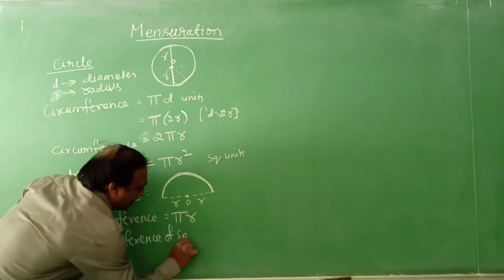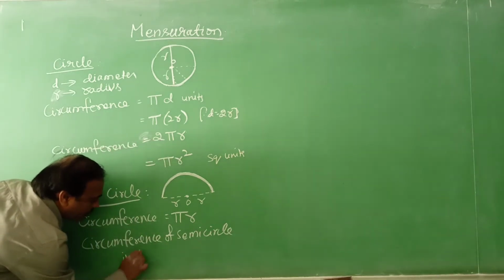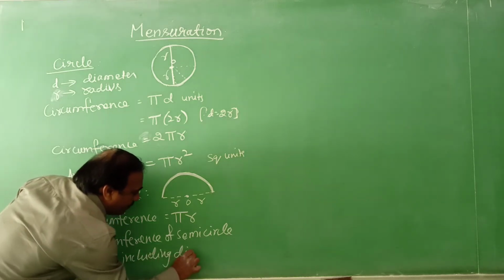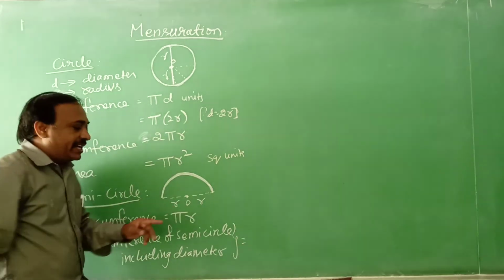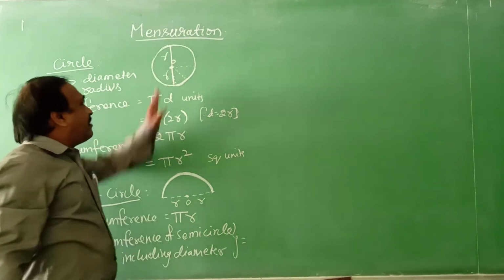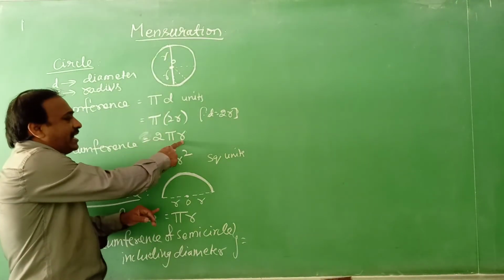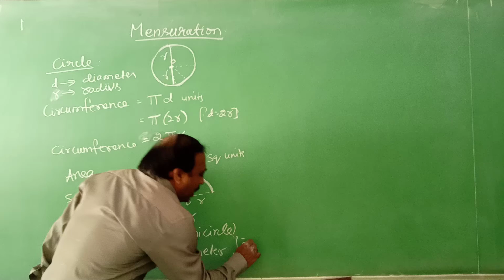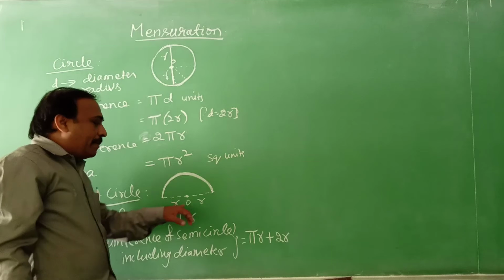Circumference of a semicircle including the diameter. Semicircle means half of the circle, from here to here. The circumference of the semicircle is half the circumference of the circle, so that is 2 pi r by 2, which is pi r. Including the diameter, it is pi r plus 2r.